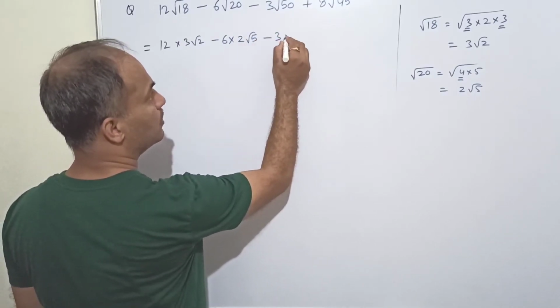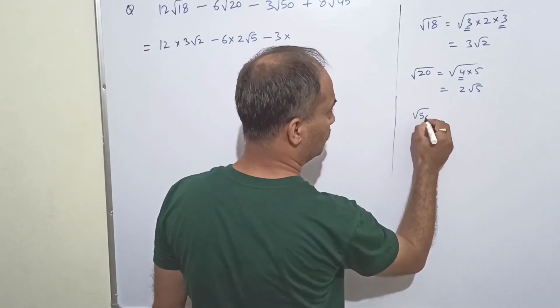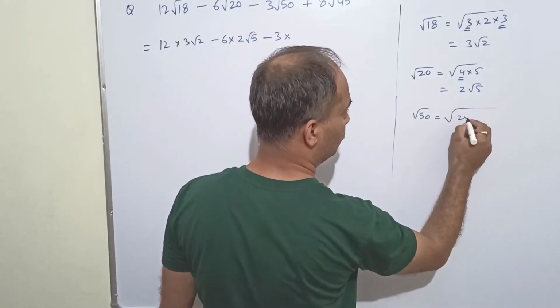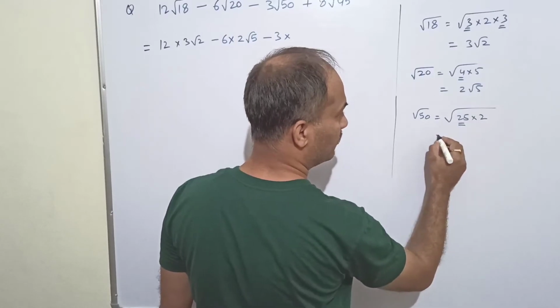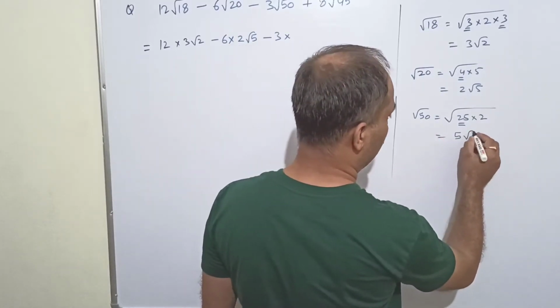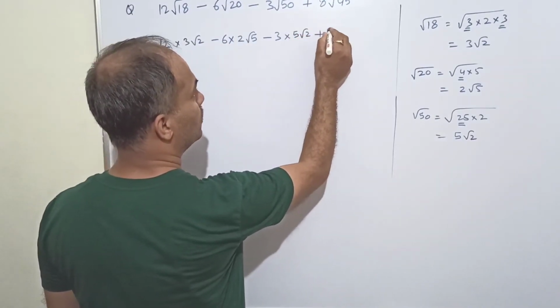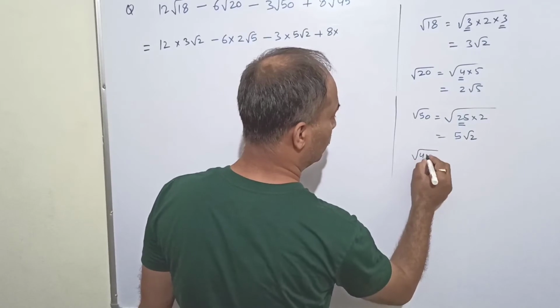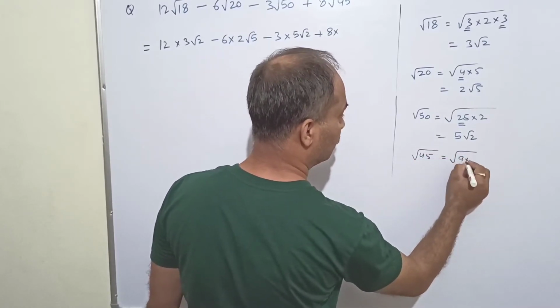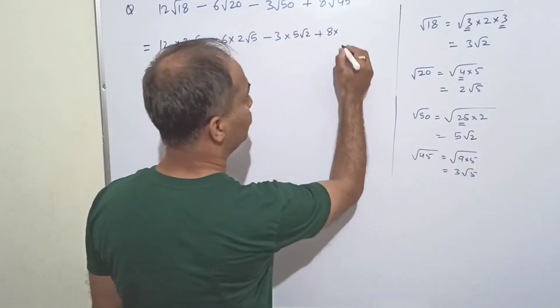Similarly we have the third term. What is root 50? It will be square root of 25 into 2. And the square root of 25 is 5. So 5 root 2. So 5 root 2 plus 8 into root 45, which will become 9 fives are 45. So root 9 will become 3 root 5.